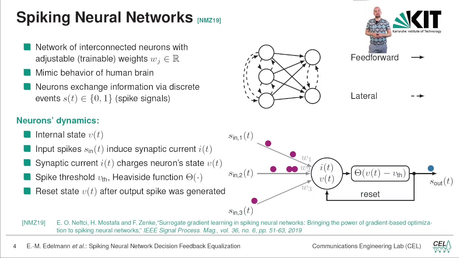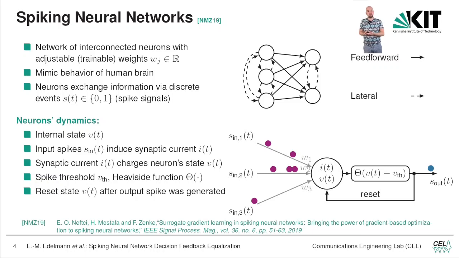Let's take a look at a neuron's dynamics. A neuron consists of an internal state, V(t), the so-called membrane potential, and then we have some input spikes, which you can see here. Those are the purple dots, and the input spikes induce a synaptic current.